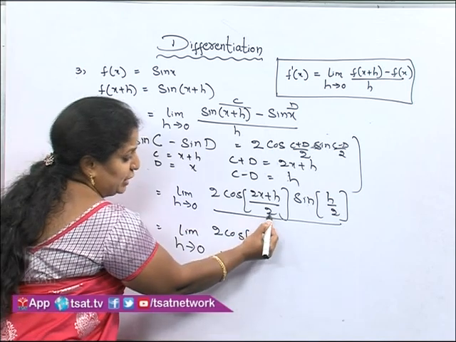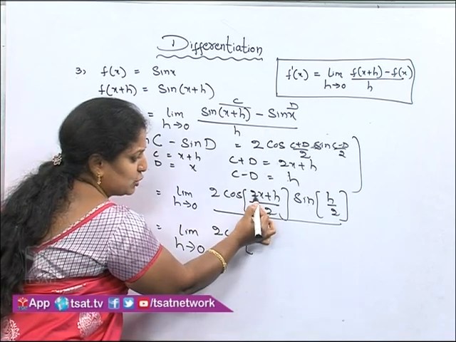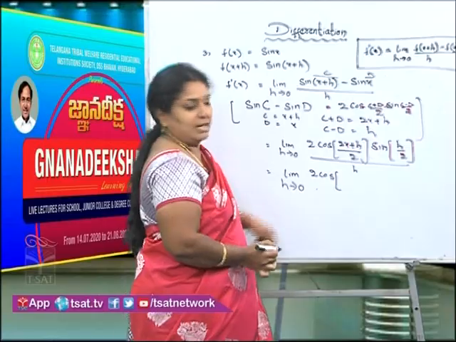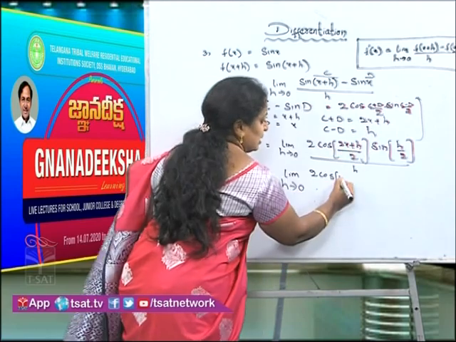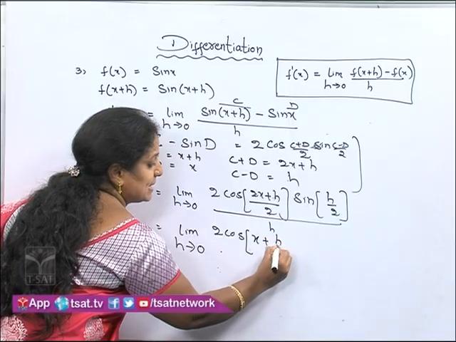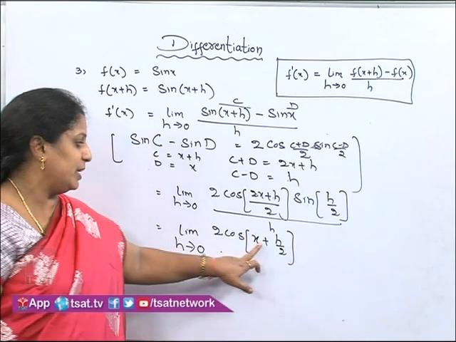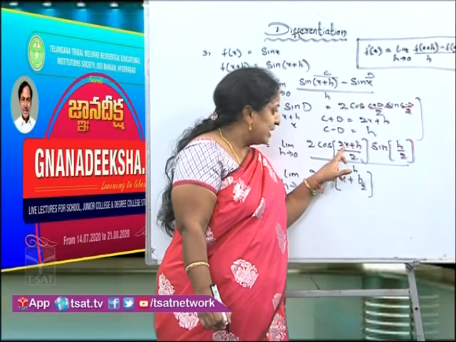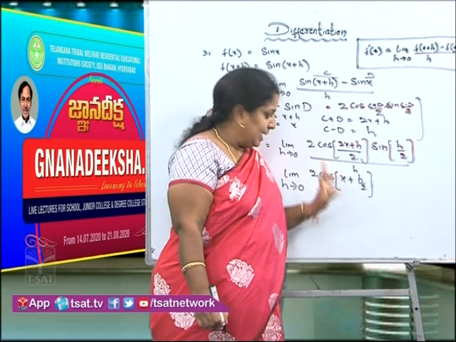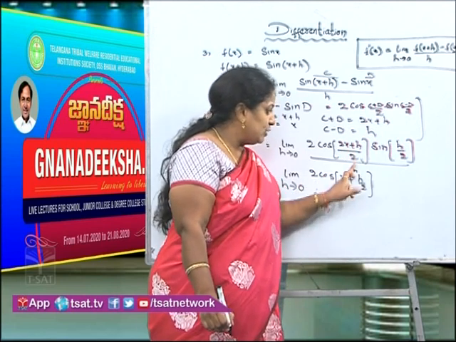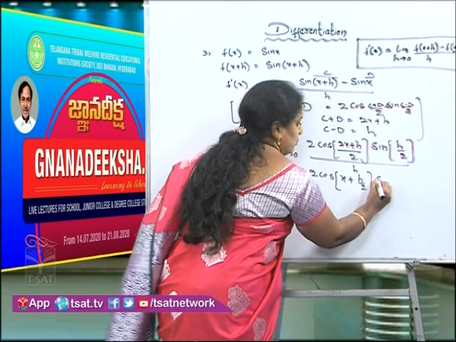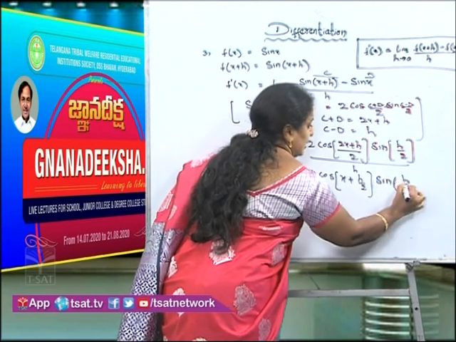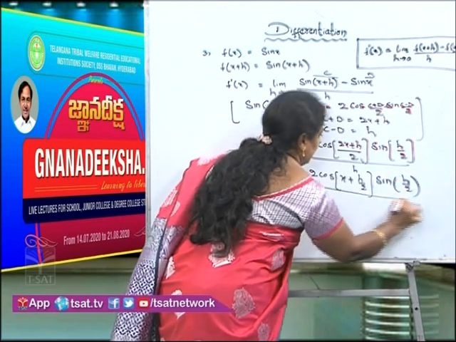Now, limit h tends to 0, 2 cos, here (2x plus h) by 2 is there. Now, this denominator 2 distributes to both the terms, 2x as well as h. So, I am going to get x plus h by 2. Did you understand how I got x plus h by 2 here? When I distribute 2 to 2x, 2 and 2 get cancelled. x is left over, h by 2 is as it is. Now, sin h by 2 divided by h.